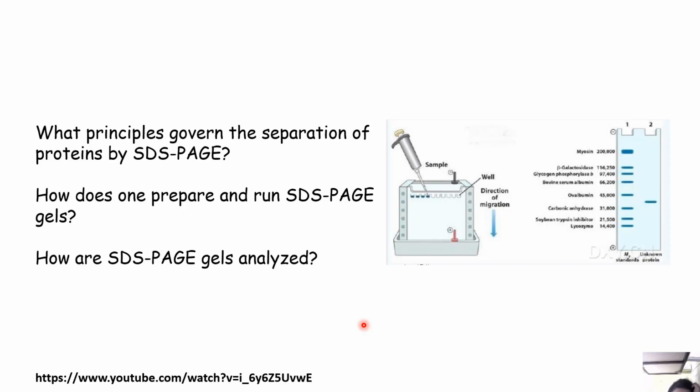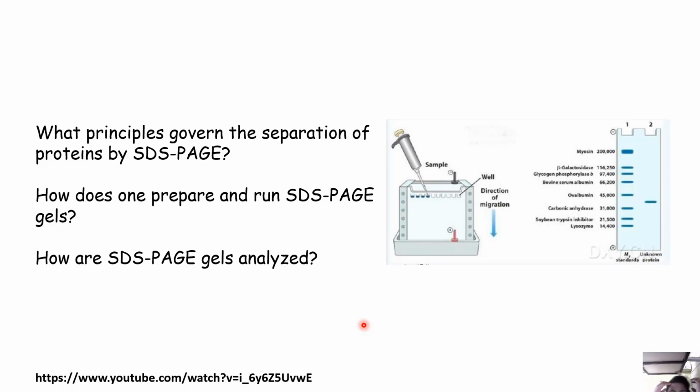Step 3 is interpretation. Compare each band's position to the protein ladder to estimate molecular weight. The smaller proteins migrate faster down the gel. The intensity of a band roughly correlates with the amount of protein present. Further analysis can be done by Western blotting, which transfers separated proteins from a gel to a membrane for antibody detection, or densitometry, to quantify band intensity using imaging software, or by cutting the gel band to excise and digest for mass spectrometry.